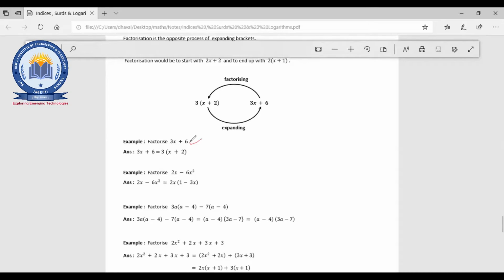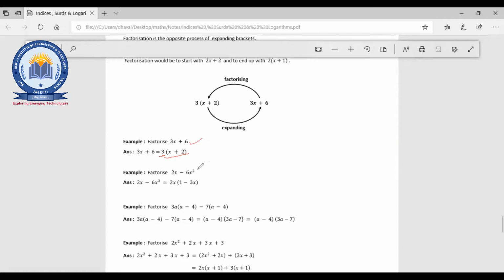3x plus 6. So 3 is common, that we can find out, right? Because you have practice of that. By practicing, after seeing the equation, it will be in our mind that yes, 3 is common and we can take it out from the bracket. So the remaining one is x plus 2. Okay. If any doubt in between, this is the simple one, just write to me in the chat box so we can solve it out, right?